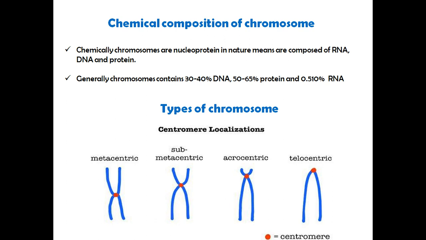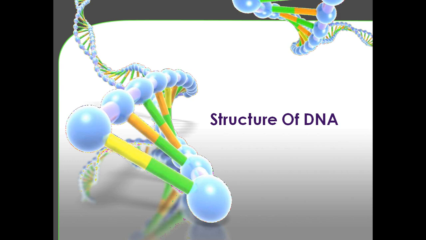Chemical composition of the chromosome. Chemically, chromosomes are nucleoprotein in nature, meaning they are composed of RNA, DNA, and protein. Generally, chromosomes contain 30 to 40% DNA, 50 to 60% protein, and 0.5% RNA. Next one is the structure of DNA.